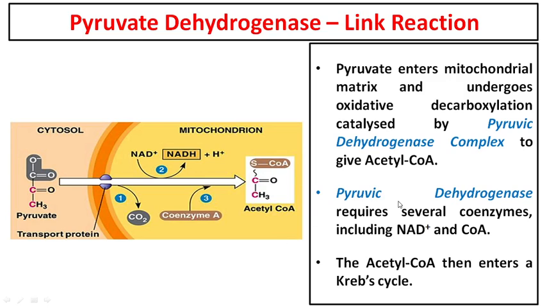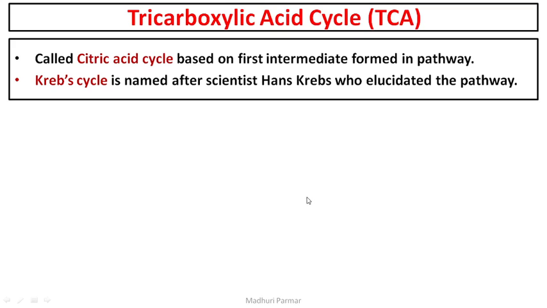Pyruvate dehydrogenase requires several coenzymes. The only important ones I have mentioned are NAD plus, because we require NAD plus to accept the electrons and proton, and coenzyme A to attach to the acetyl group. The acetyl CoA then enters the Krebs cycle.